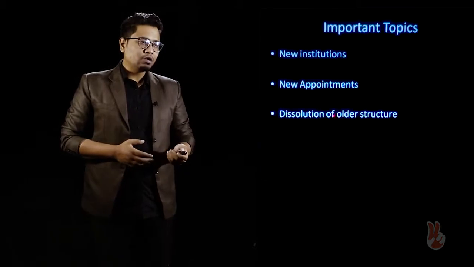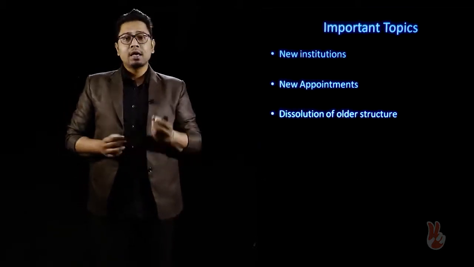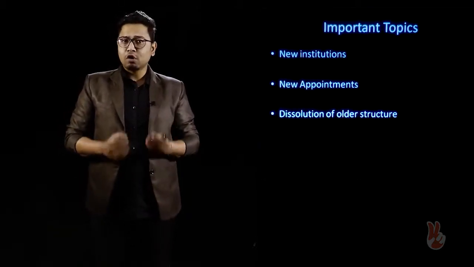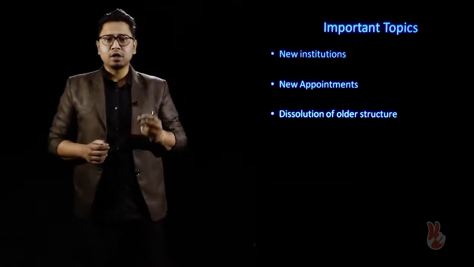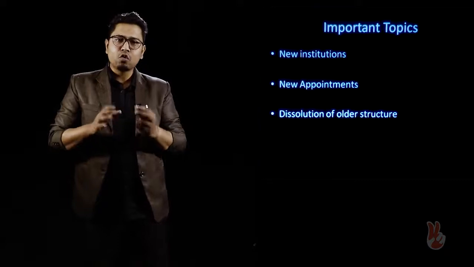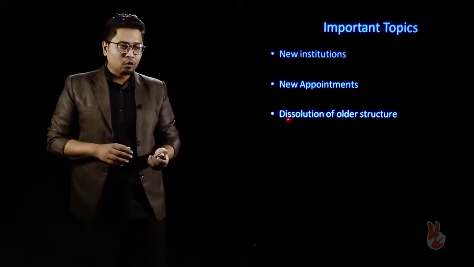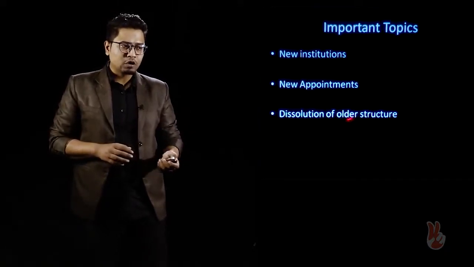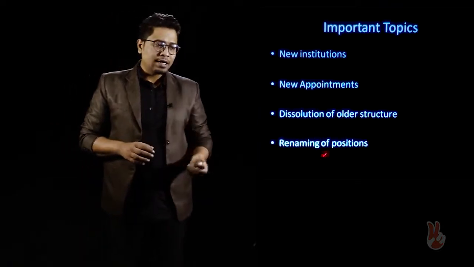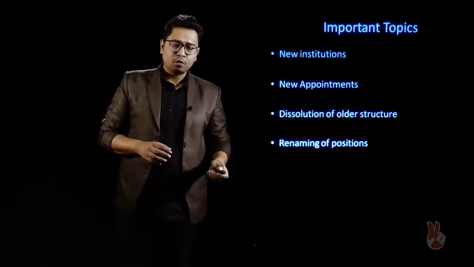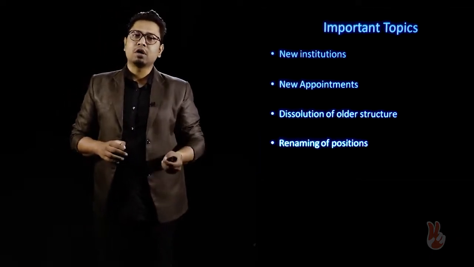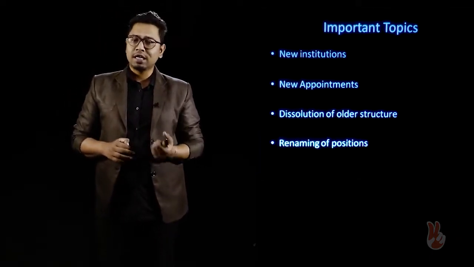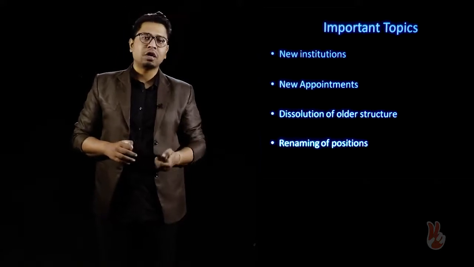Then we have the dissolution of older structure, that is, certain acts dissolve the previous administrative structure and previous administrative units, and then create a new order. So you have to focus on the dissolution of older structure, and then on the renaming of positions also. The most important case is that the Governor General of India was made the Viceroy of India in 1858. These kinds of details you also have to keep in your mind.